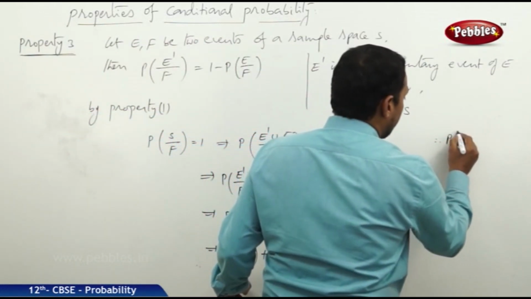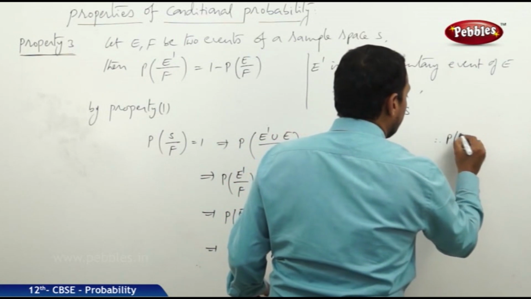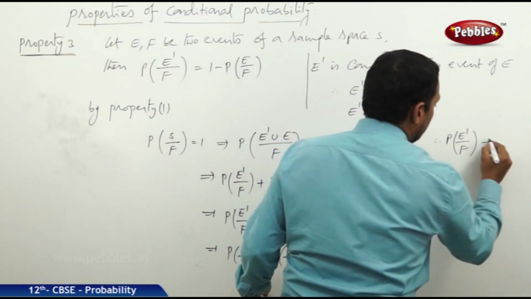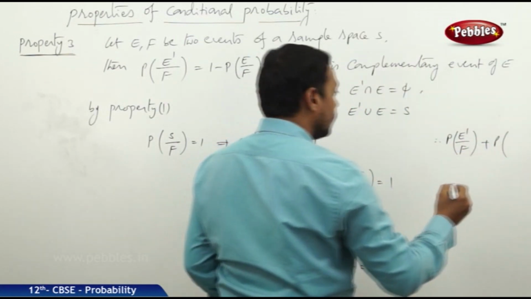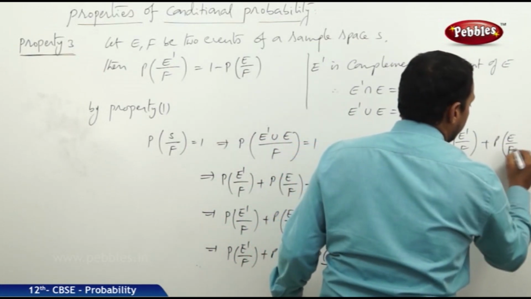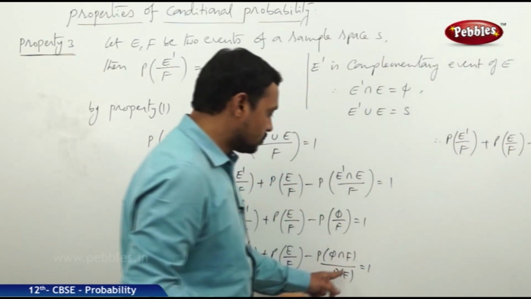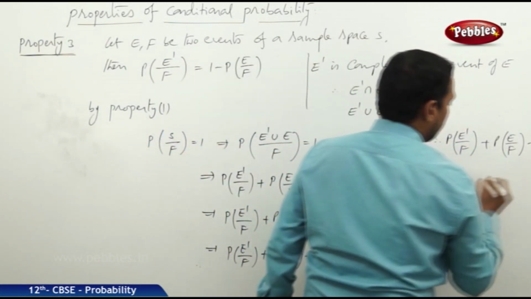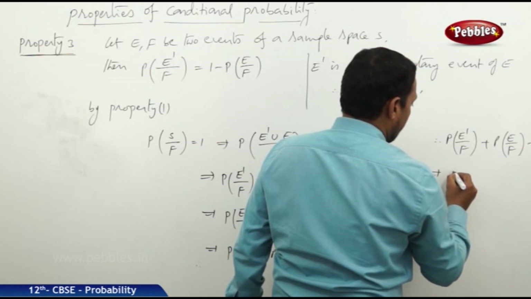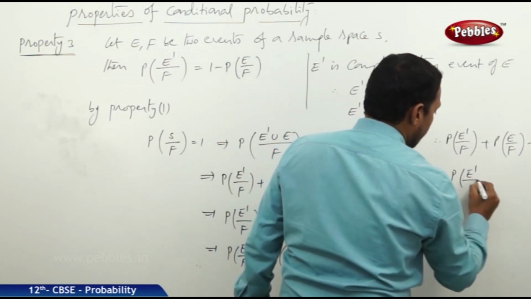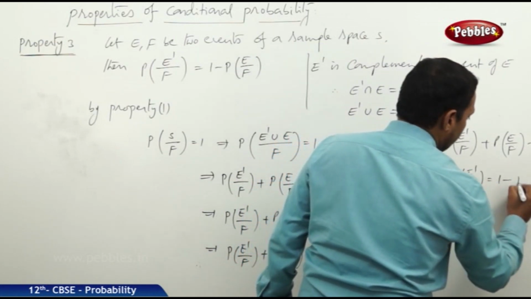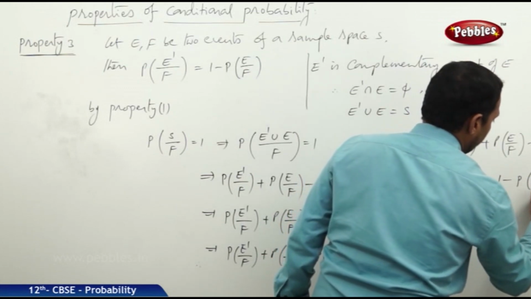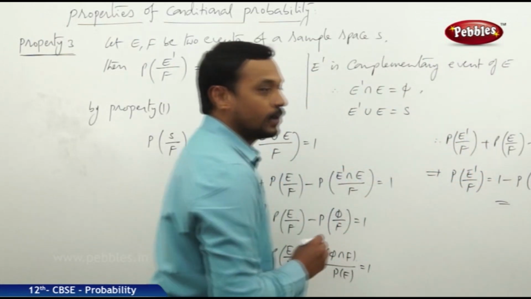Therefore, the probability of E dash by F plus probability of E by F minus, so this part becomes 0, 0 by something is always 0, is equal to 1. So from this, probability of E dash by F is equal to 1 minus probability of E by F. Now this is the third property.